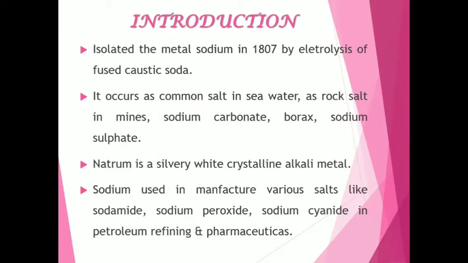So at many places natrum is used, but natrum is never used as a single metal. It is always used in combination, like sodium carbonate, sodium peroxide, borax, sodium sulfate, sodium cyanide. It is not used singly.